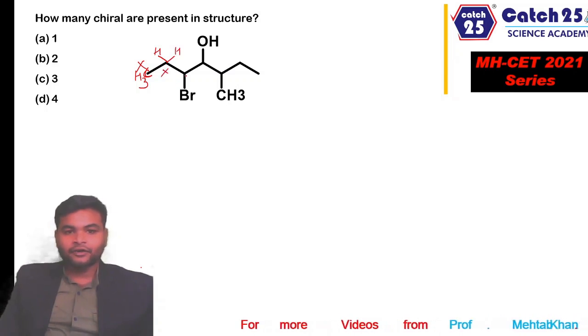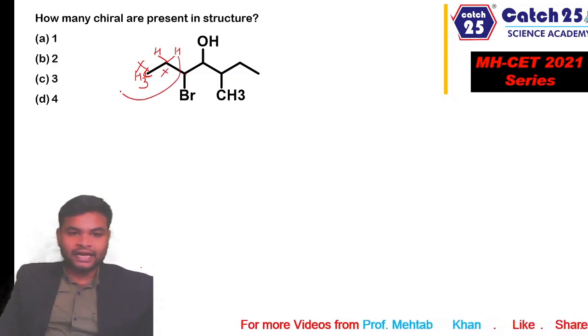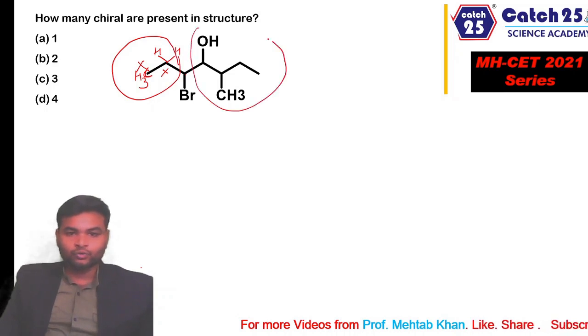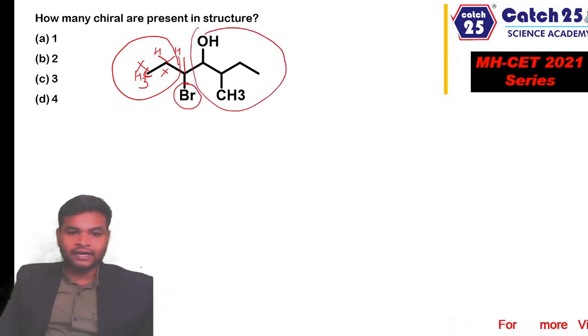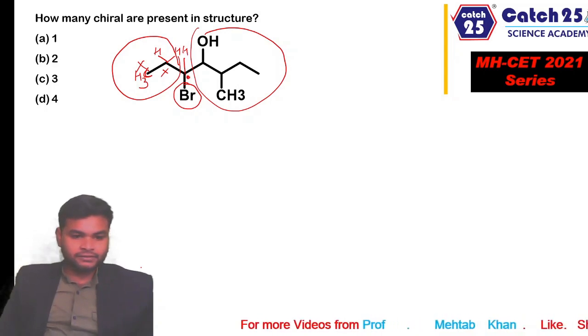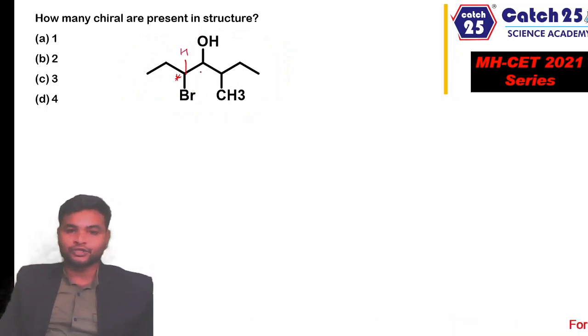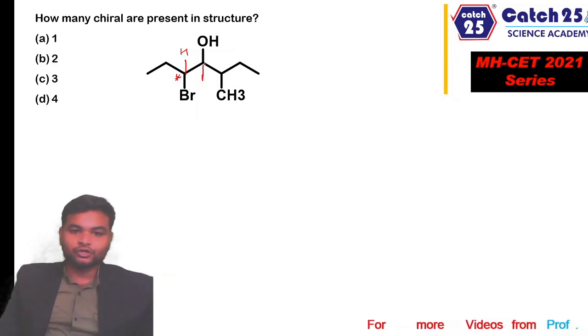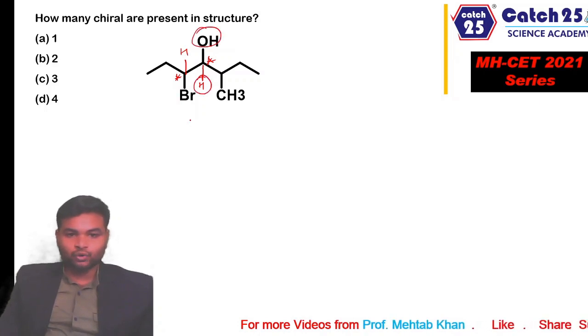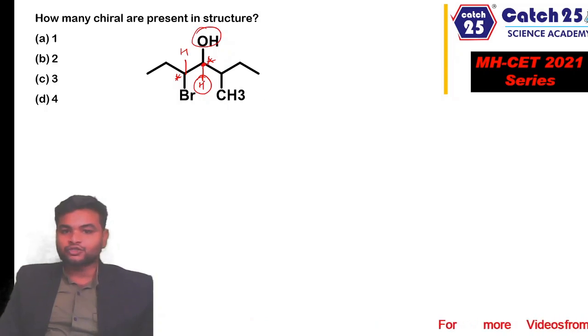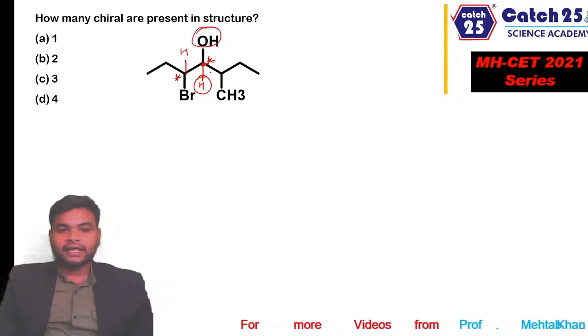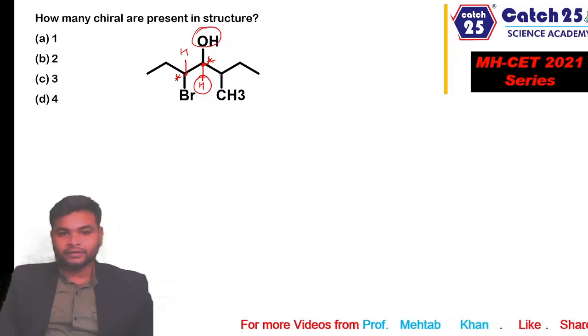Hence it is achiral. Whereas this carbon is attached to an ethyl group here, to this whole group on one side, bromine here, and this hydrogen here. That means this carbon is chiral. So this carbon is chiral because it is bonded to 4 different atoms and groups of atoms. Similarly, this carbon is also chiral because it is bonded to OH on one side, H on the other side. This whole group is completely different from this whole group. So this carbon here is attached to 4 different atoms or groups of atoms. Hence this carbon should be considered a chiral carbon.